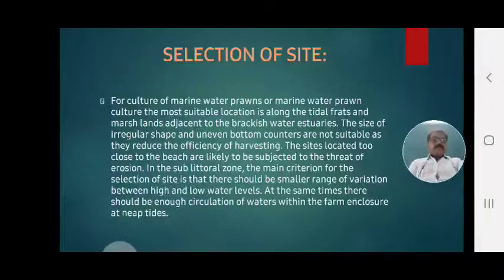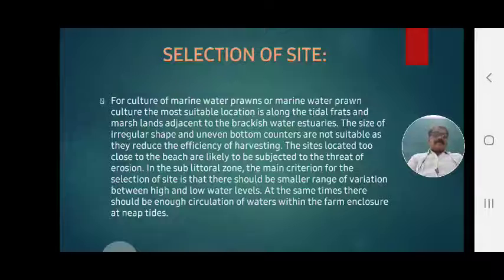Then the next point of our study: selection of site for culture of marine prawns in seas and oceans. How should the site be chosen? Because well begun is half done.